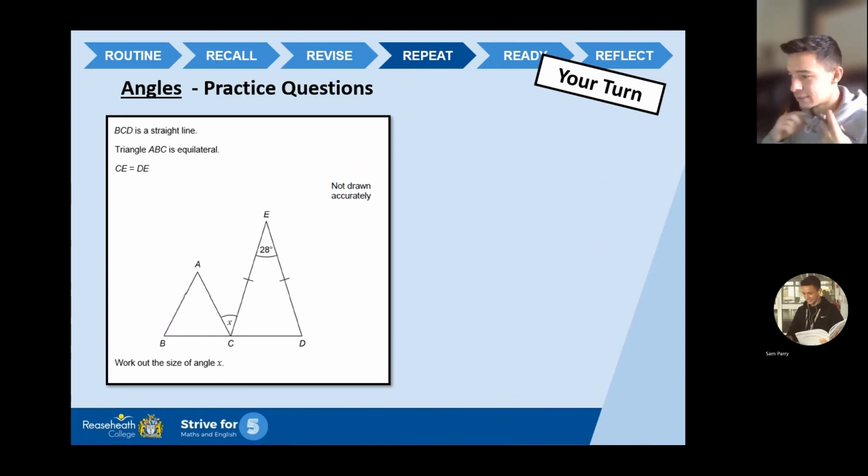Right. Now, I can't remember how many marks this was worth. Maybe 3, maybe 4. I can't remember specifically. I think it's 4. Let's hope it does. Let's be optimistic. Let's say it's worth 4 marks.